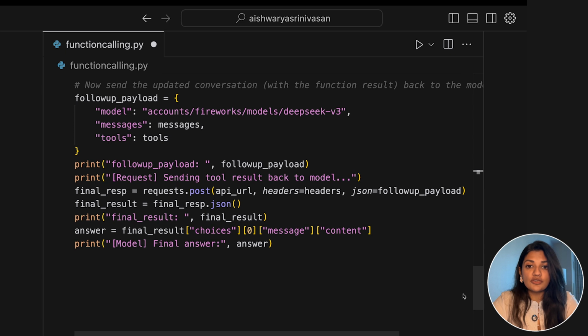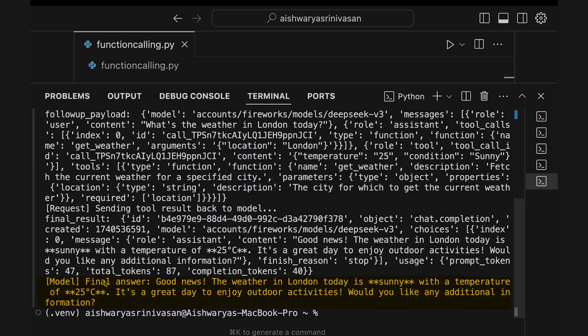Next, we send the function result back to the model to get the final answer. With the updated message history, which is the user query plus the model function call plus the function result, we query the model again to continue the conversation and get the final result. After executing the function, we send a new request with the extended message list. The model will see that the function call it requested now has a corresponding result message, and it will use that to generate the final answer. If we print the answer, we should see something like this. Now our AI assistant successfully answered the question by calling an external function to get the real data.